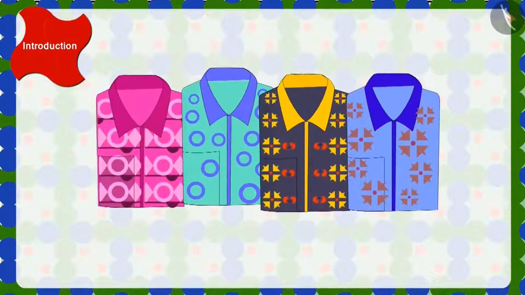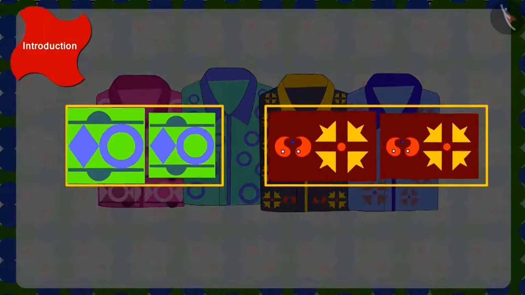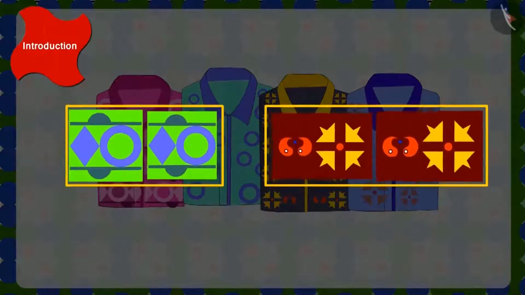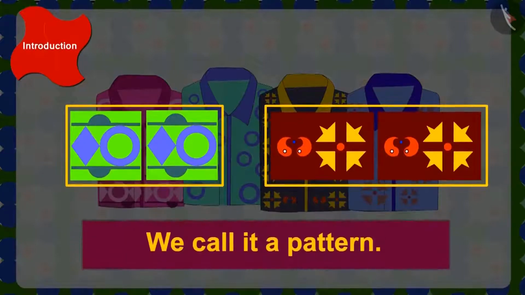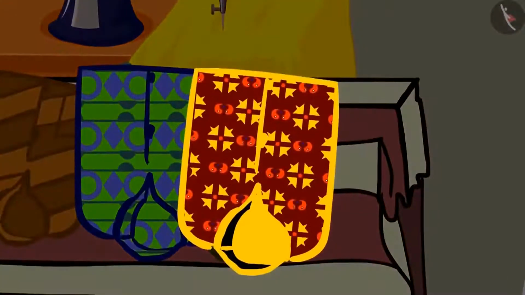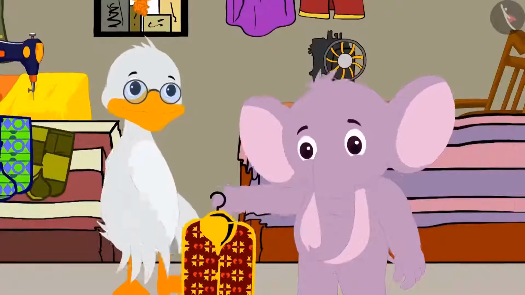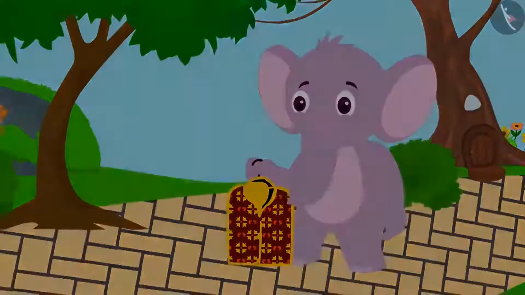Yes, here shapes are being repeated again and again. What do we call this? Absolutely right. We call it a pattern. Appu loved the shirt made with the yellow flower pattern. He took the shirt from Uncle and started to walk towards his home.